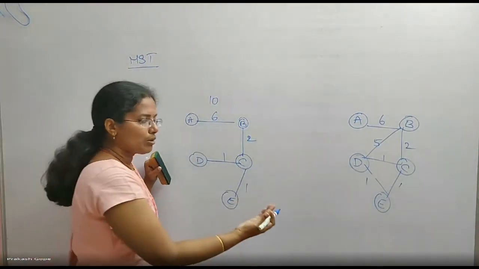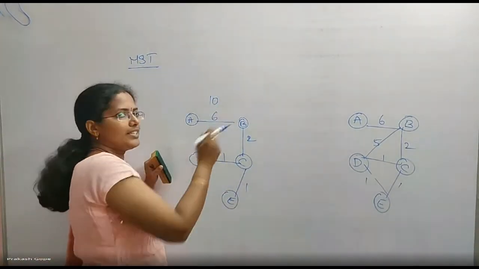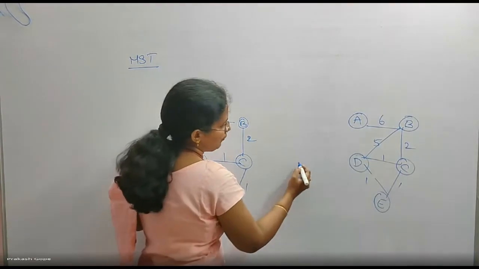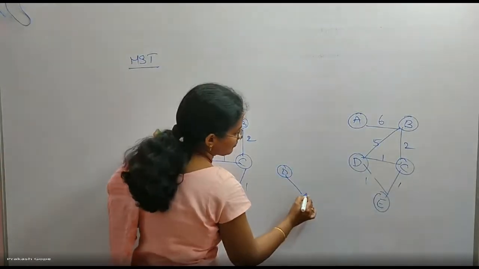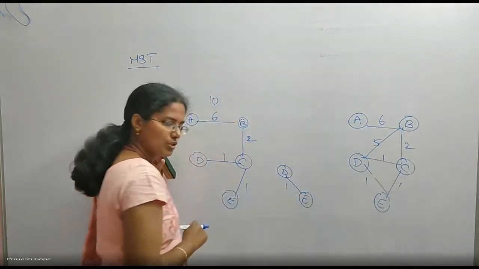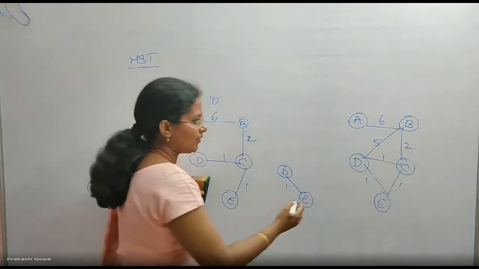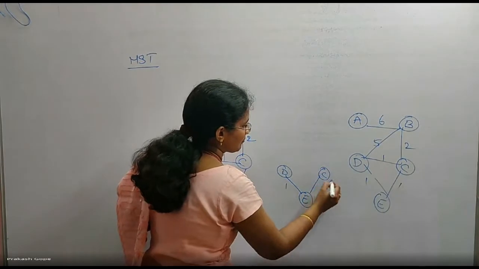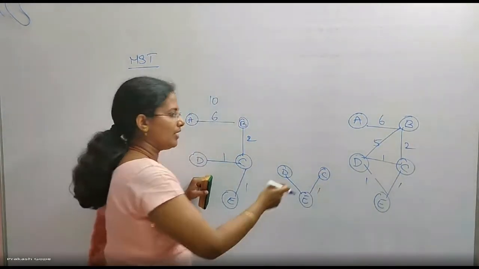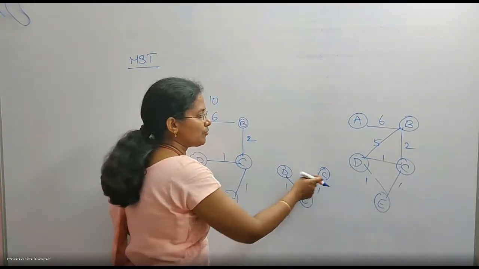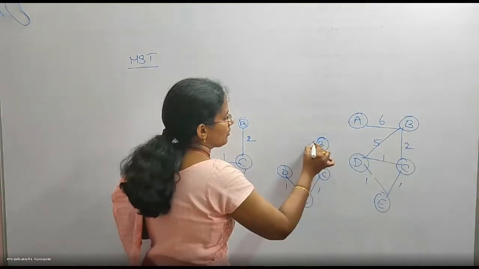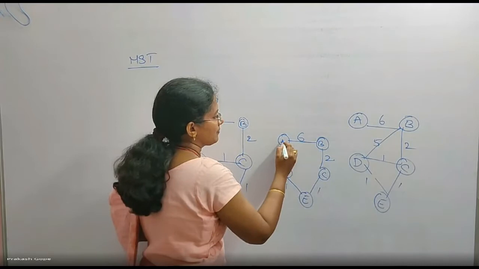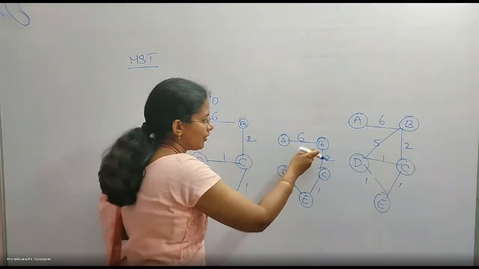But can I draw one more MST whose weight is 10? Let me see. First, instead of picking up CD, I will pick up DE. Its weight is also 1. Then I will pick up CE. This is also 1. Then I will not include this one because it forms a cycle. Then I will pick up these 2. Finally, I will pick up this 6, because if I take 5, it forms a cycle.